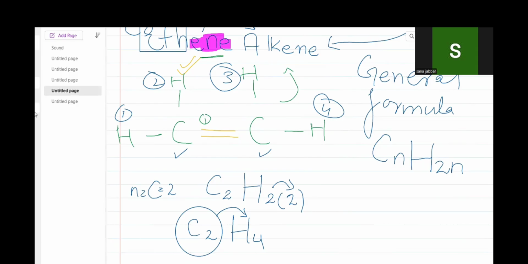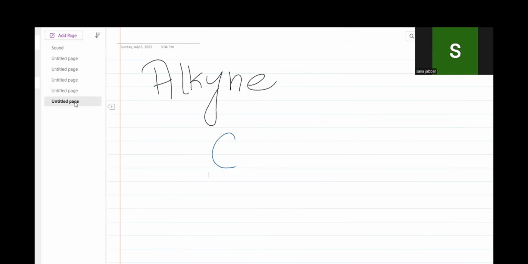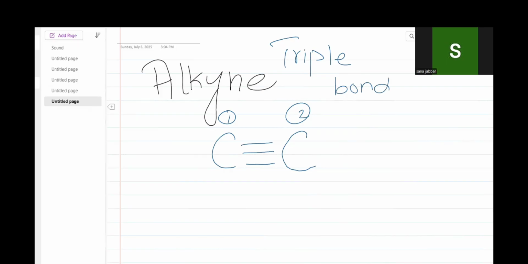Alright, let's move to the alkyne. Alkyne is when there are 3 bonds between the carbon and carbon atom. This is one carbon atom and this is the second carbon atom. When there are 3 bonds between the carbon atoms, it means that this is an alkyne, triple bonded. It is not necessary that between every carbon and carbon atom there will be a triple bond present.